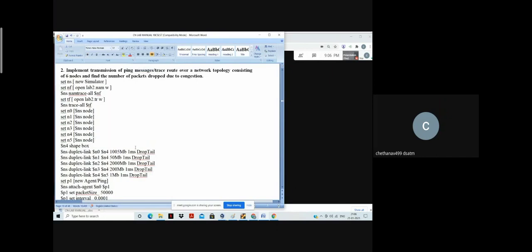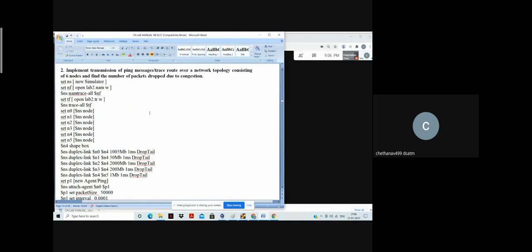We are going to use the ping agent here. In the first program we used CBR and TCP and all, but here the complete work will be done by the ping application itself. That is the main difference between the first program and the second program, I think we can make that out.